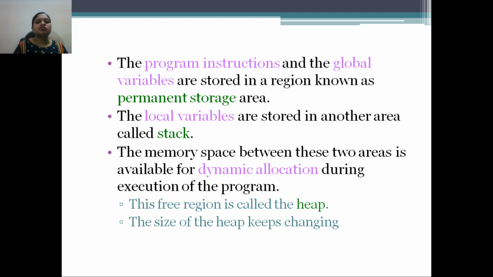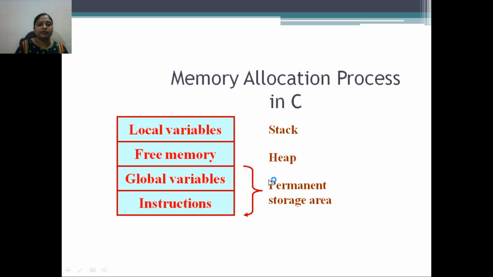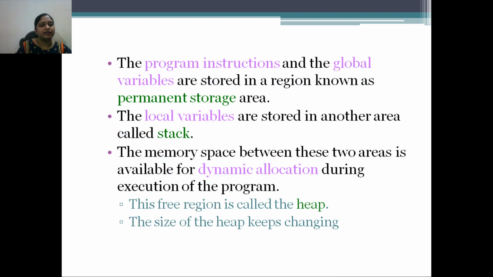The program instructions and the global variables are stored in a region known as the permanent area. The local variables are stored in another area called the stack. Memory space between these two areas is available for dynamic memory allocation. As I have shown you in this diagram, the free memory is available between the local variables and the global variables, and that space we can allocate using dynamic memory allocation. During execution of a program, this free region is called the heap. The size of the heap keeps on changing.